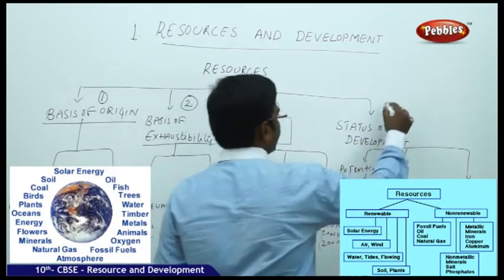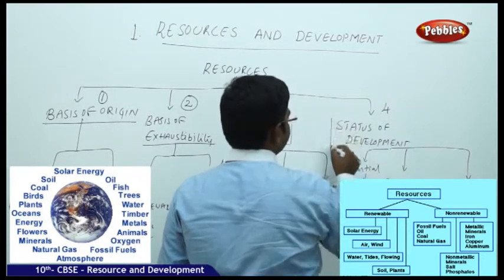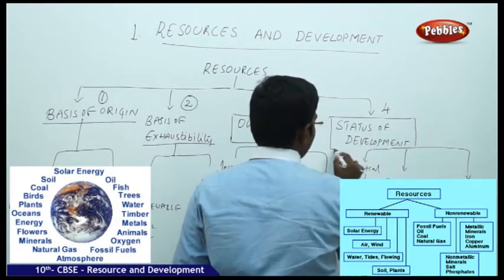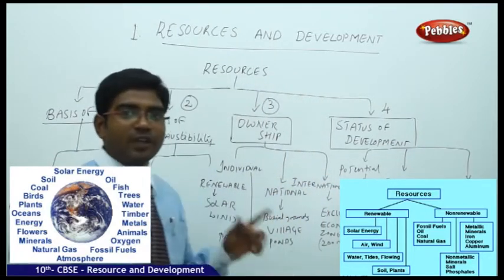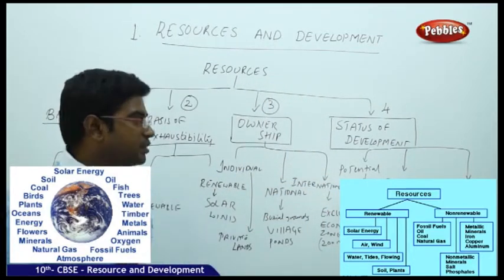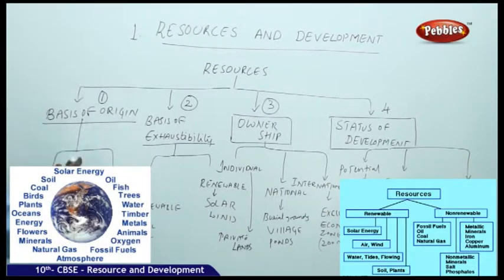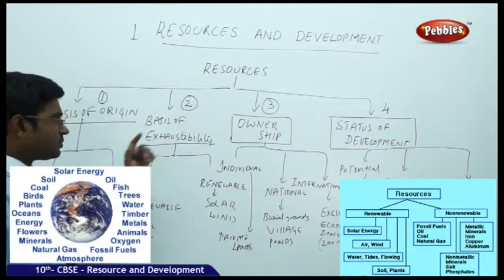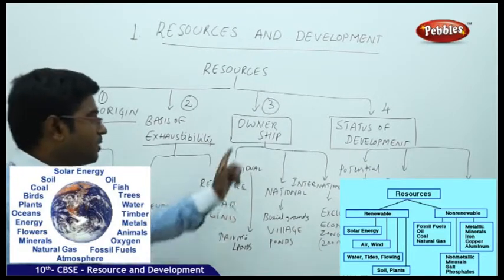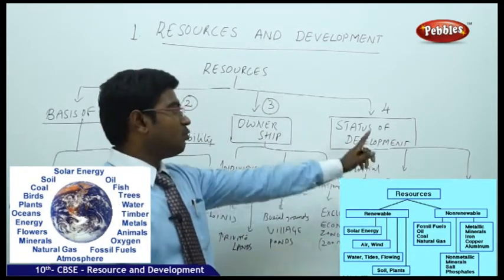Coming to the fourth one, status of development. What is the status of the development of that particular resource? On these four bases, the resources are categorized.